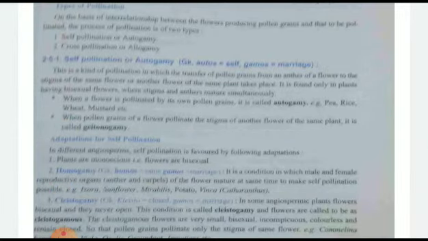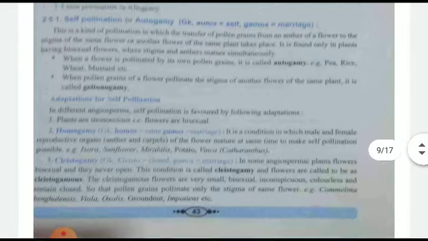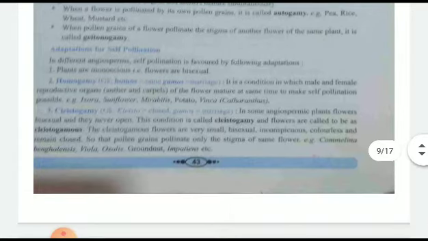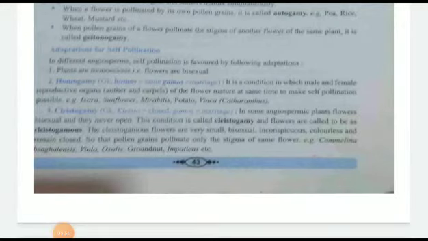Then self-pollination is also known as autogamy. Auto means self, gamy means marriage. This autogamy is carried out within the same plant, and a pollinating agent will be there. Self-pollination may be of different types: homogamy and cleistogamy. Okay. Homogamy, in this the self-pollination takes place. Cleistogamy, the flower never opens. Children, you should know this cleistogamy definition, because it is very important.